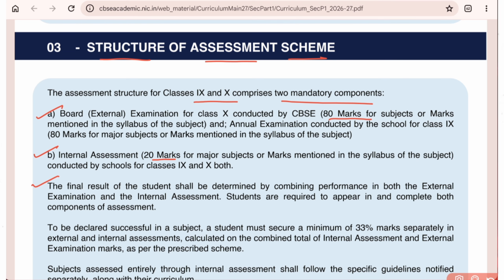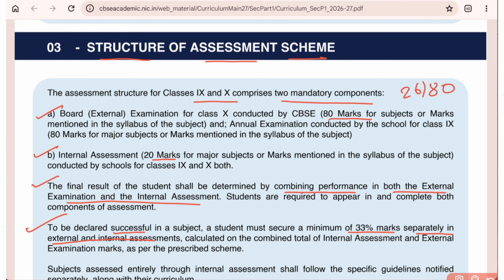And here, as clearly mentioned, the final result of a student shall be determined by combining performance in both external and internal examination. So the final result will be based on a combination of both. But to declare successful, meaning to declare you pass, a student must secure 33 marks separately in external and internal assessment. Means you need to score 33% separately in external as well as internal. So 33% of 80 will be 26 out of 80 that you need to score. Same way for internal also.